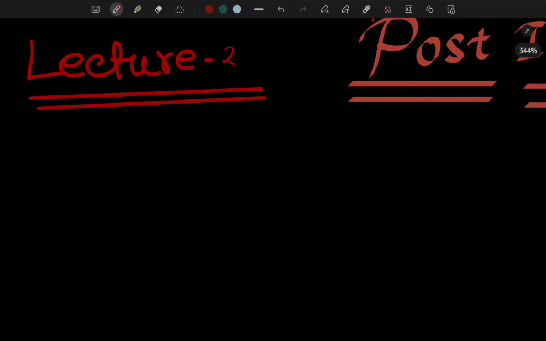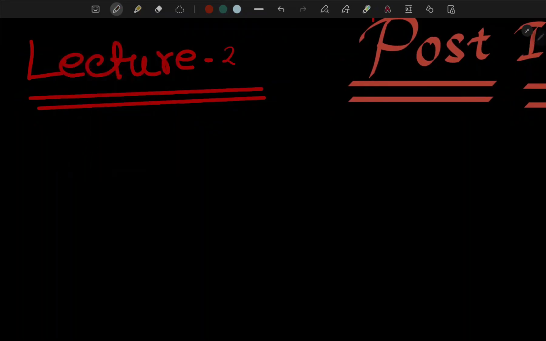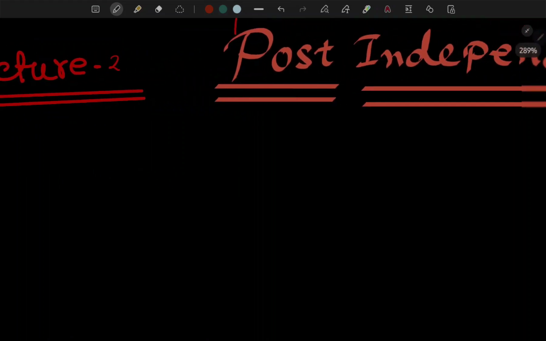Lecture number 2 is on the basis of the previous lecture, which was on the Nehruvian era, the first PM.